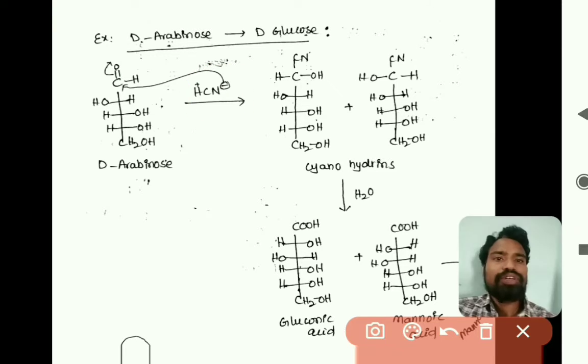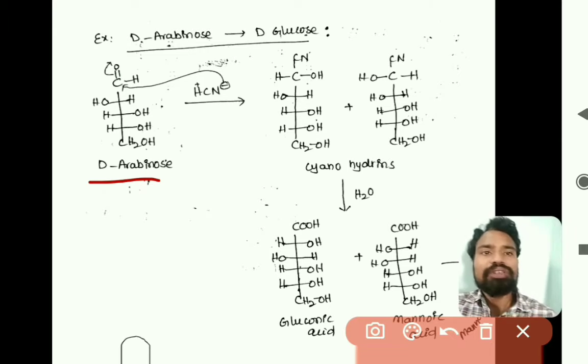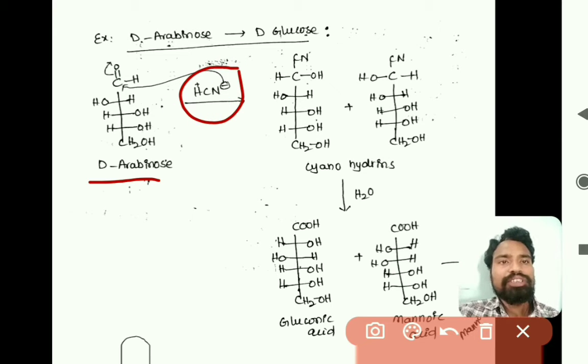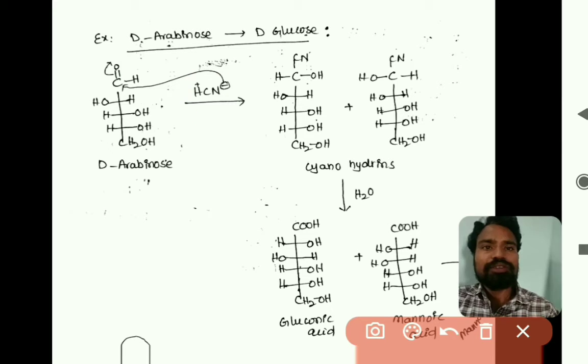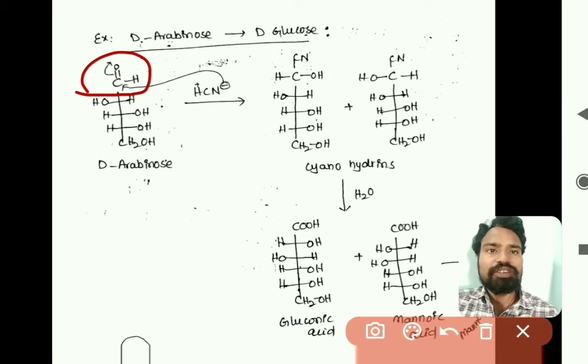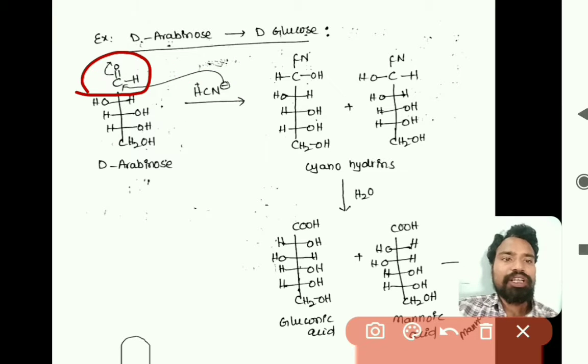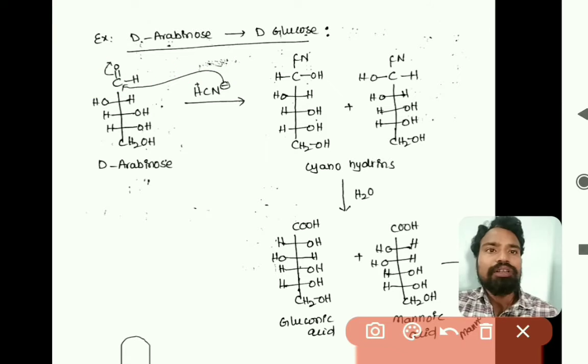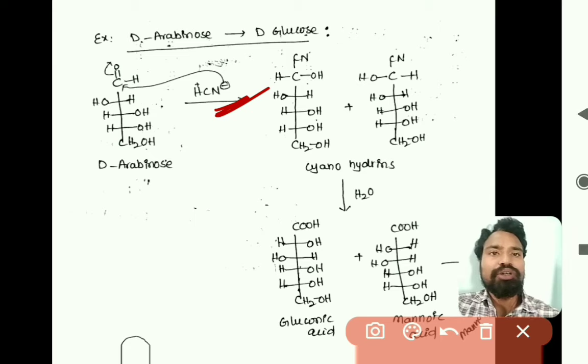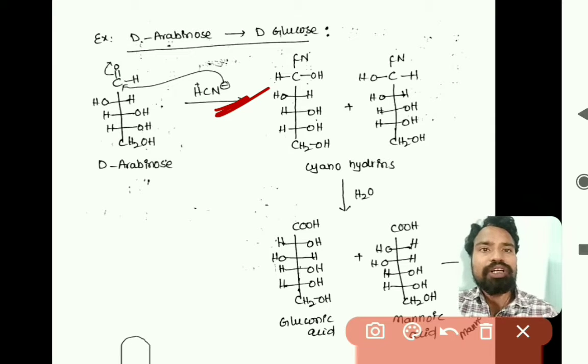The first step is that arabinose reacts with hydrogen cyanide, HCN. As we know, an aldehyde group is present, and this aldehyde group reacts with hydrogen cyanide. CN minus is a nucleophile which attacks the carbonyl carbon.